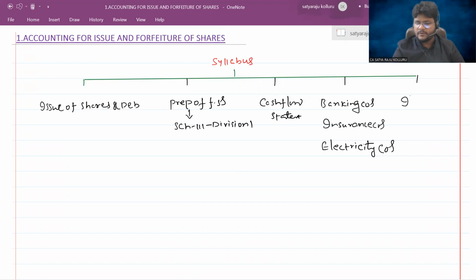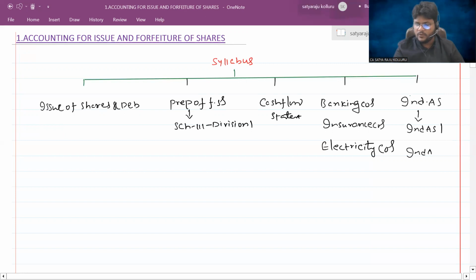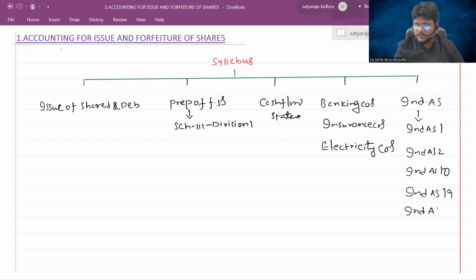introduction to Ind AS, that is simply Indian Accounting Standards, out of which they covered Ind AS 1, Ind AS 2, Ind AS 10, Ind AS 19, Ind AS 33, and the final one is Ind AS 38. Okay, totally 6 Ind AS covered there.